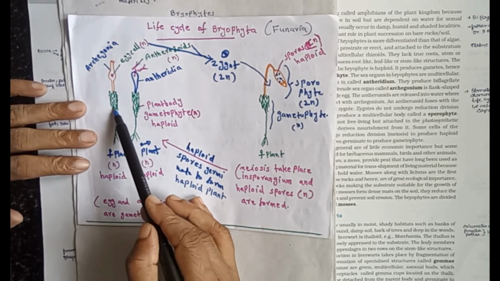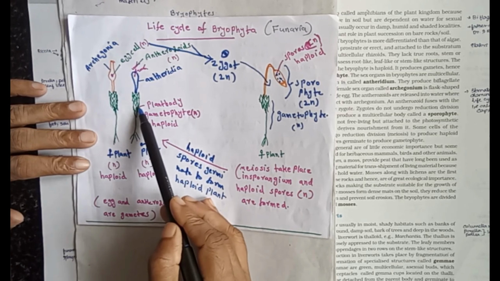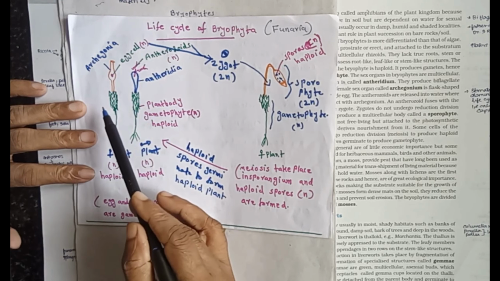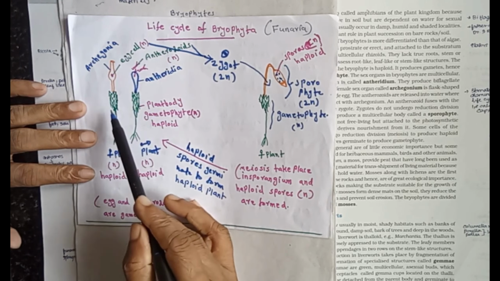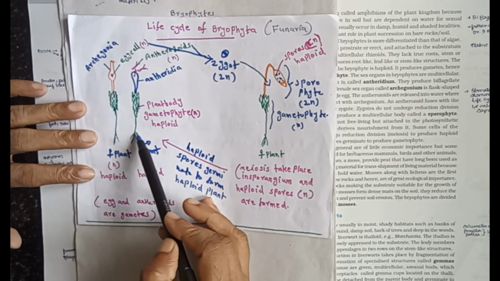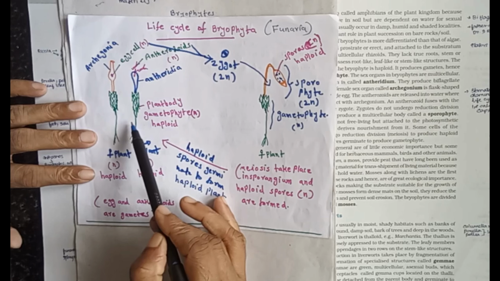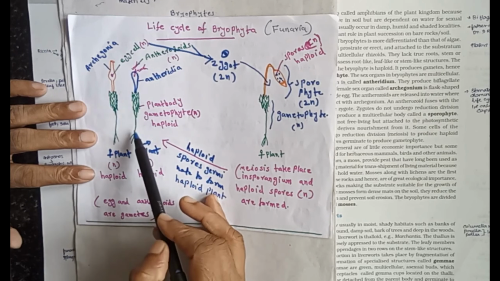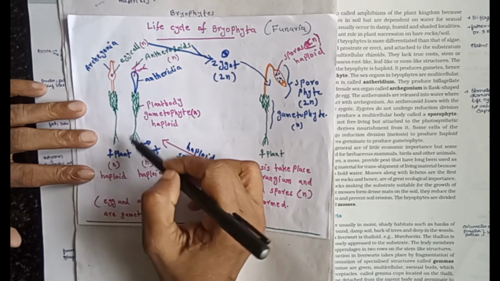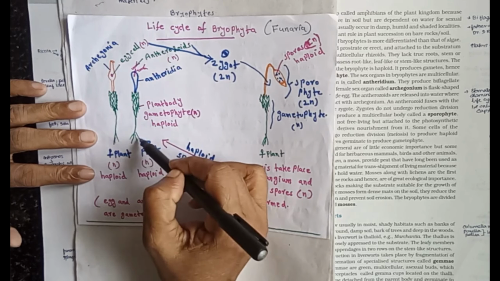This is the female thallus and this is the male thallus. This is the gametophytic condition. The thallus is haploid, with half the number of chromosomes. So this is known as the haploid gametophyte with leafy structures and rhizoids.